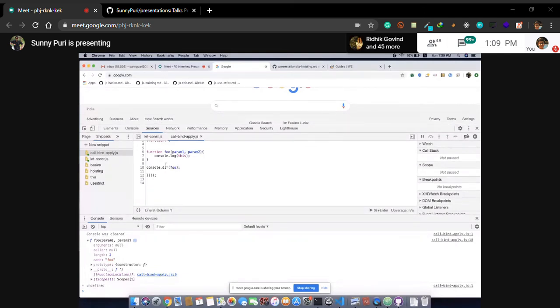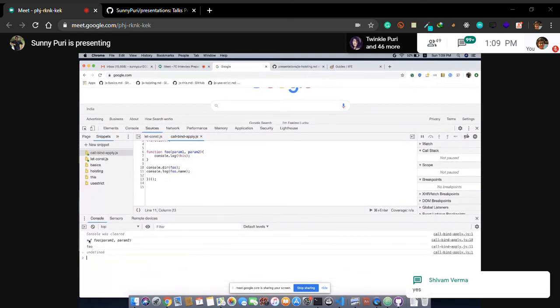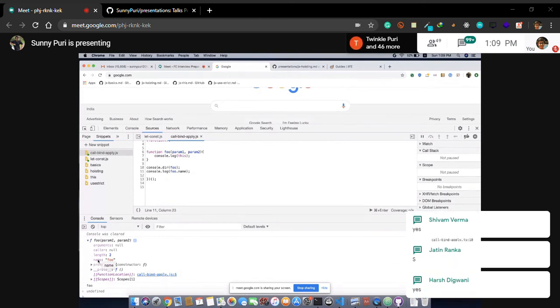And if you call foo(1, 2), these are the arguments. That's why I have written param. These are the params, and these are the arguments, whatever value you passed. Length is 2 because params are 2 right now. What is the name? Do functions have a name? Let's try. Yes, functions have a name. Name is a property. It means behind the scenes a function is an object.